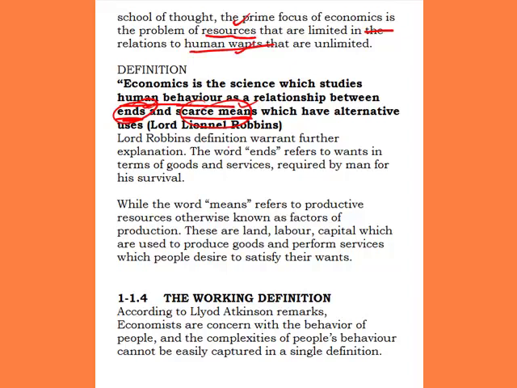Now, Lord Robbins' definition warrants further explanation. The word ends refers to wants in terms of goods and services required by man for survival. That's the end. The word means refers to productive resources, otherwise known as factors of production. These are land, labor, and capital, which are used to produce goods and perform services which people desire to satisfy their wants.